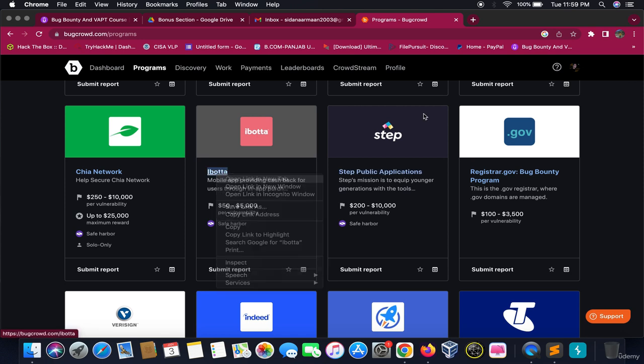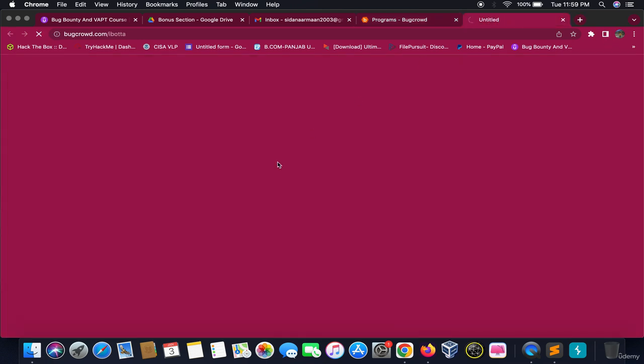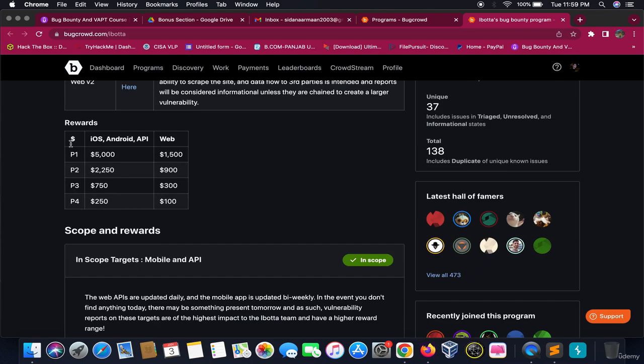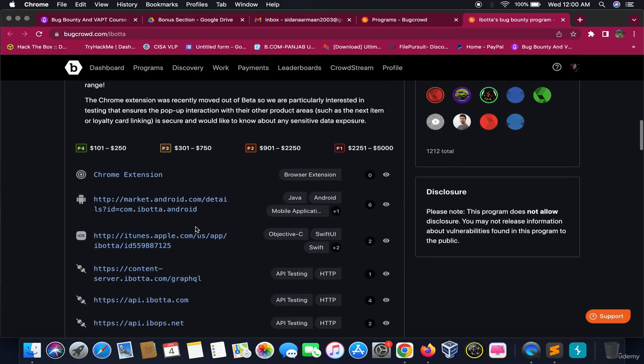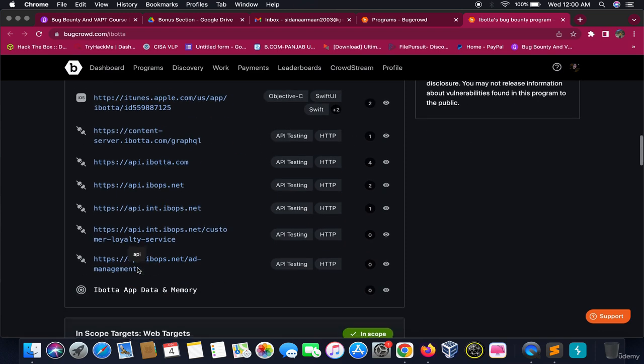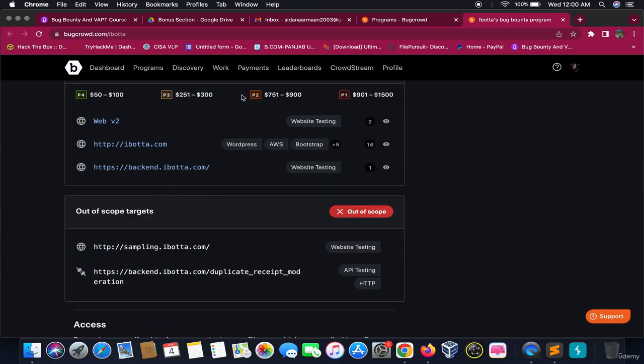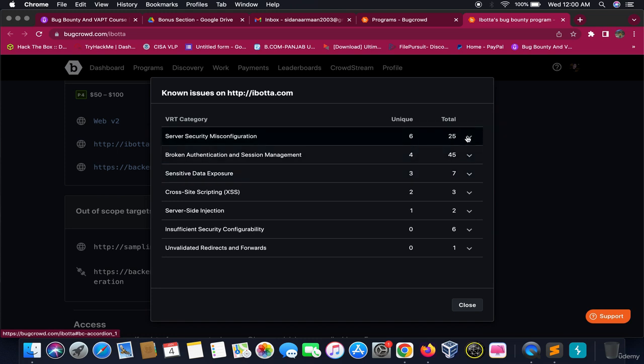Let's say this program. These are the priority levels, and if you find something on their app in this level, they would award you this. If you find it in their web application and the scope is these, I would recommend always choosing a target which has lots of things to test. Okay, you have a large scope, you have greater chances. Here people have found vulnerabilities, and they pay only for the unique vulnerabilities.